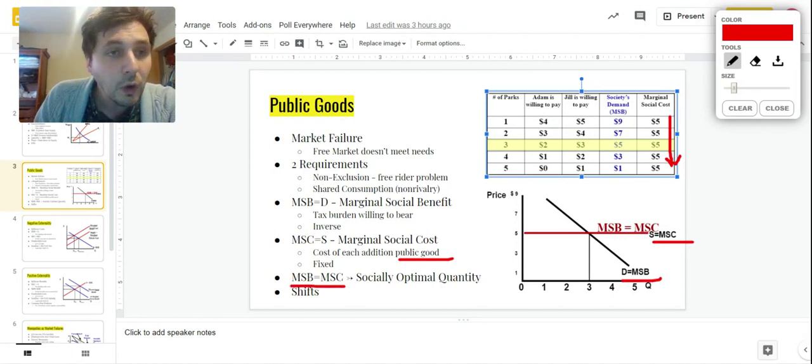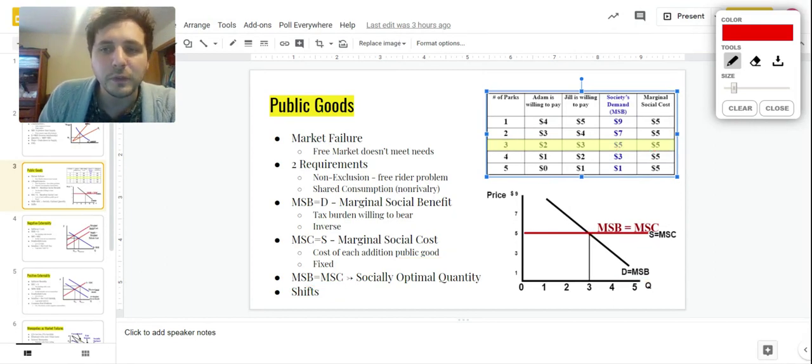In other words, where the cost that society is willing to pay, MSB, is equal to the cost that they are actually going to pay. And so that's going to be right at this point, and we see that we're going to have three parks. That's also right here where MSB is 5, MSC is 5, and so our quantity of parks that are going to be produced is 3.